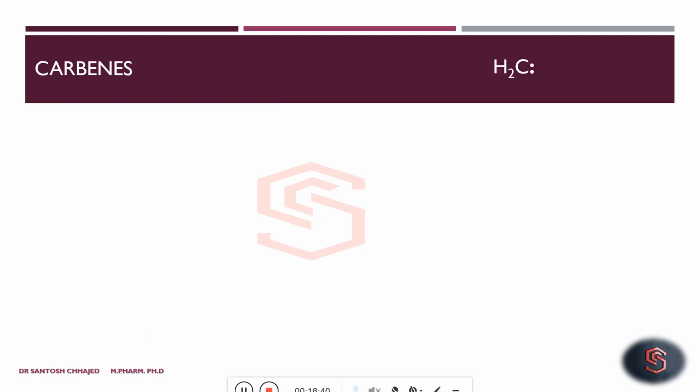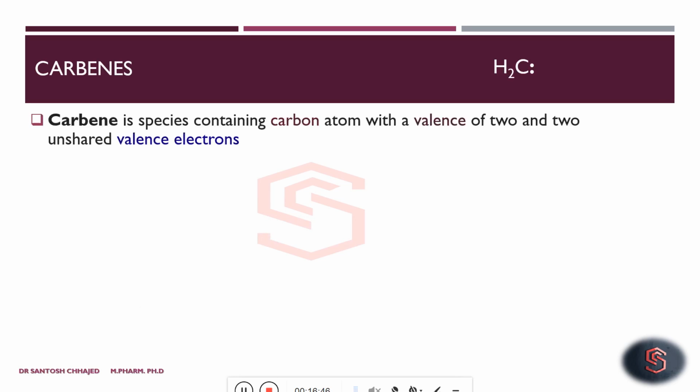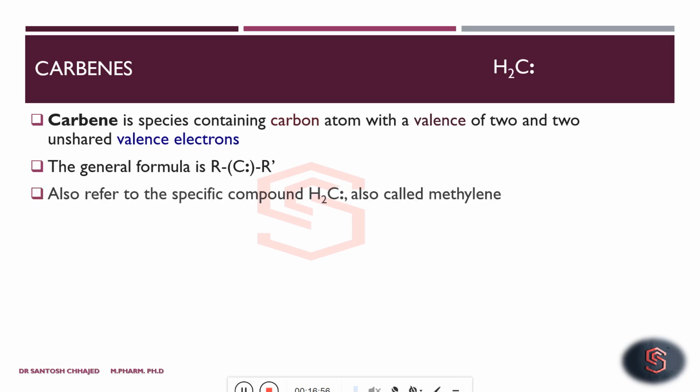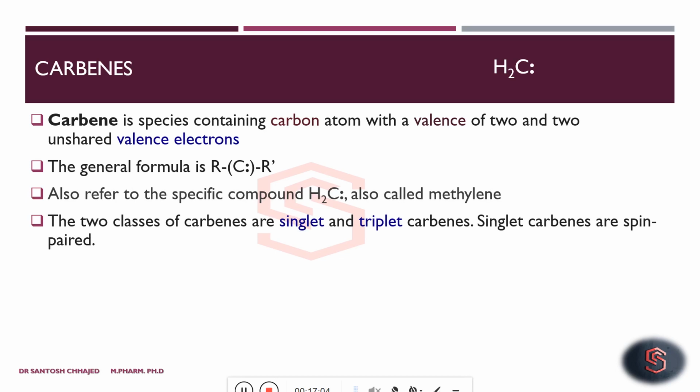Now we will move ahead, and we will learn about the next type of intermediate, that is carbenes. Carbene is a species which contains a carbon atom with a valence of 2 and 2 unshared valence electrons. The general formula is R, C with a pair of electrons, R dash, which also refers to the specific compound CH2 with two dots, and it is also called methylene.